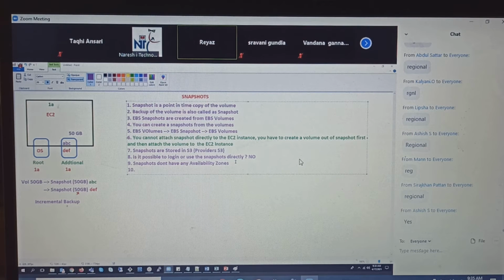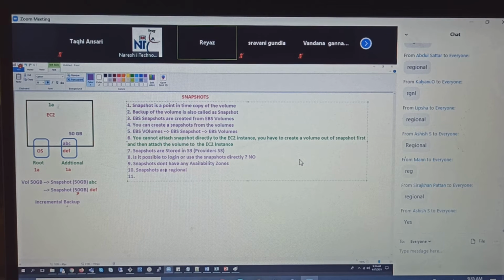Because EC2 is regional, snapshots are regional, volumes are regional. Everything is regional here in EC2.